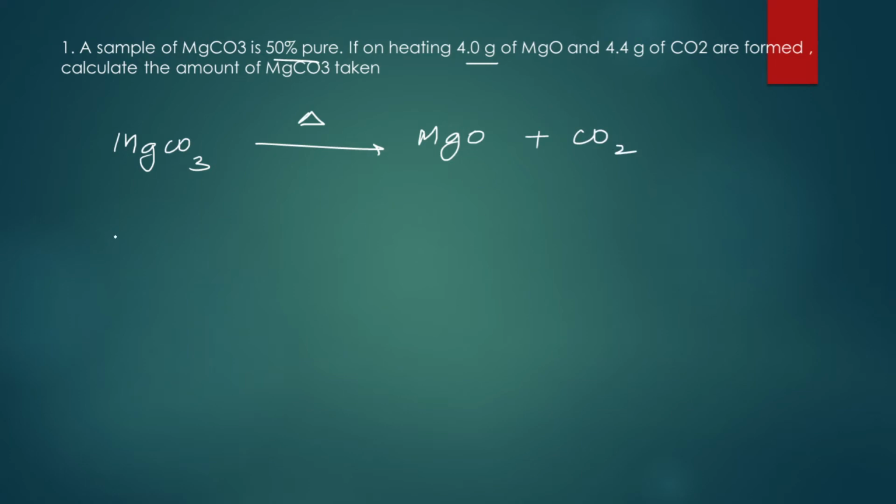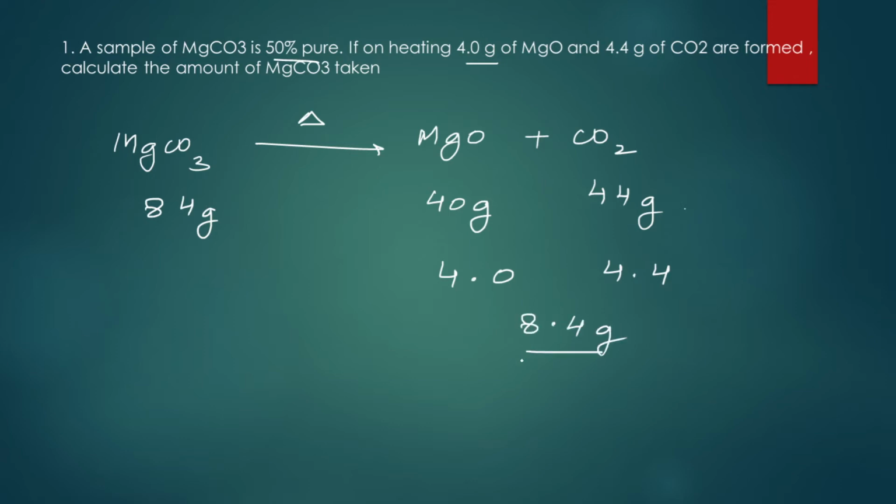Let's calculate. So first step is to write the reaction. Second step is to calculate the molar masses. So हम लोग MgCO3 का molar mass calculate करते हैं. It comes to 84 grams. I am assuming कि आपको molar masses calculate करने आते हैं. This is 40 grams and this is 44. ठीक है. क्लियर हो गया. मोलर मासेस हमने निकाल लिए. अब क्वेश्चन क्या बोलता है? If on heating 4.0 grams of this and 4.4 grams of this, that is given out. टोटल कितना हो गया बच्चे? 4.4 plus 4 it is equal to 8.4.